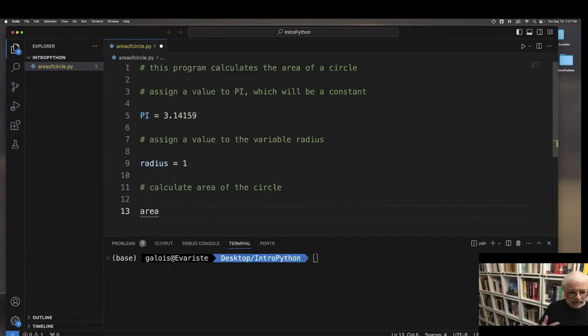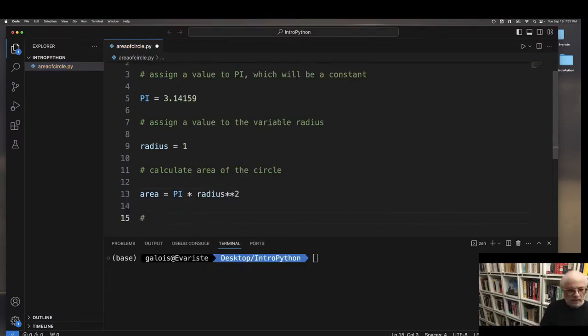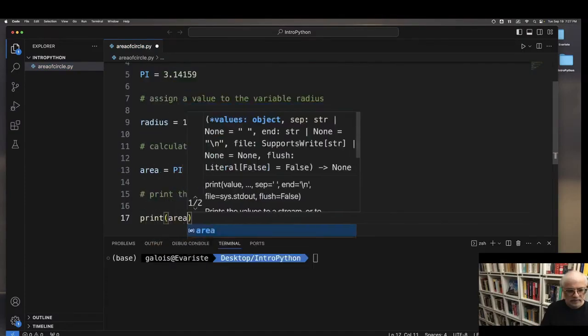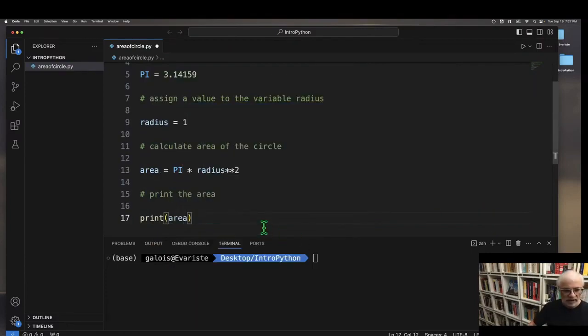So we're going to create a new variable called area, and area is pi times the radius squared. Okay, and now let's print the area. And so I will use the Python function print. And what do we want to print? We want to print the calculated value, area.